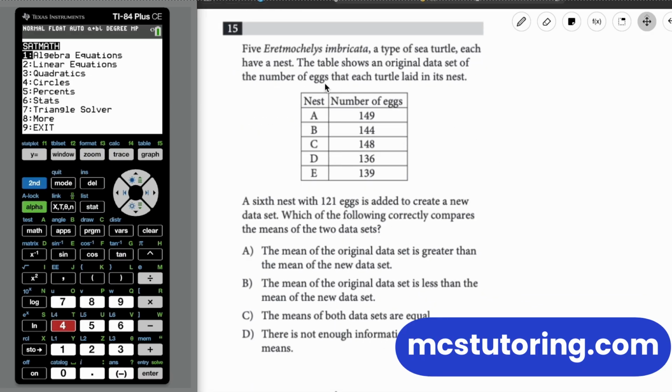Now this last one is legitimately a little more complicated, but this is the last one, so heave a sigh of relief. Okay, here's the original data set of the number of eggs that each turtle laid in its nest. A sixth nest with 121 eggs is added to create a new data set. Which of the following correctly compares the means of the two data sets?